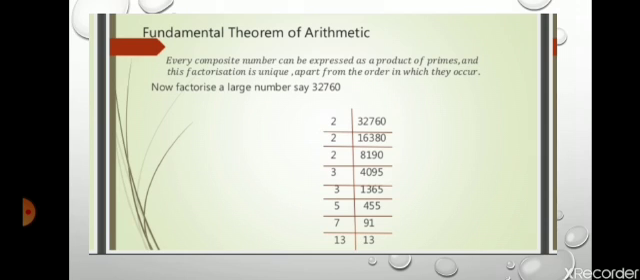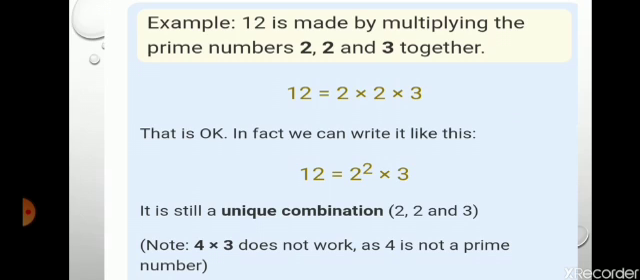Okay, so in this theorem we have to convert every composite number into a product of its prime numbers. And we use this theorem for finding the HCF and LCM of the given numbers. Look at this example. 12 is a composite number, but we can write it in prime factorization form as 2 into 2 into 3, that means 2 to the power 2 into 3, and it is a unique combination.